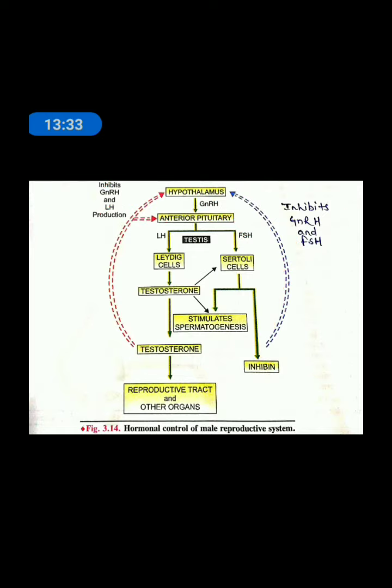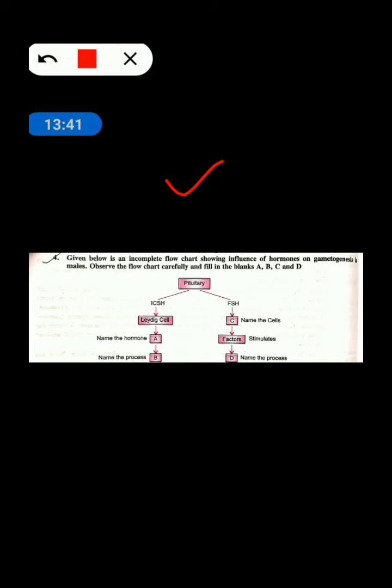So now on this basis I'm sharing one question with you. It is a previous year question, and this type of question used to come in your exam, so you should know the format of the question and in what form it comes, okay. Let's have a look at it. See, what is the question? Given below is an incomplete flow chart showing the influence of hormones on gametogenesis in males. So observe the flow chart carefully and fill in the blanks A, B, C, D.